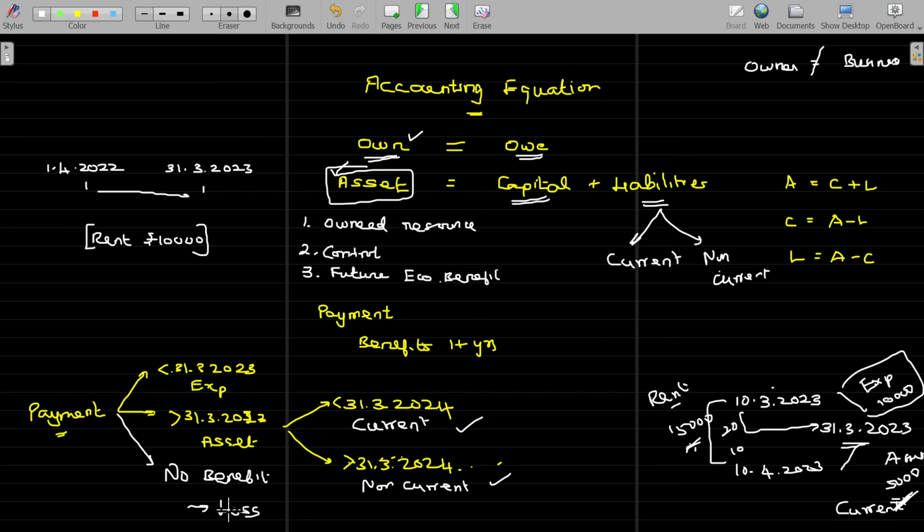I issued debentures. I borrowed from the banker, home loan, house, car loan, whatever it may be, with a commitment that I'm going to repay only after 5 years. Then it's called non-current liabilities. I'm liable but not current, non-current liabilities. That's how you can understand. In the accounting equation, in a simple sense, asset is nothing but the summation of capital plus liabilities alone. Whatever the transaction may be, you can very easily handle it keeping this equation in mind, for any posting also in journal entry form. Right? Come on, finish up copying this.